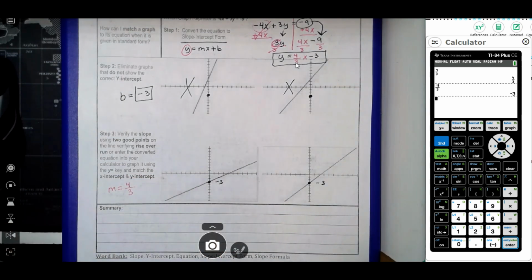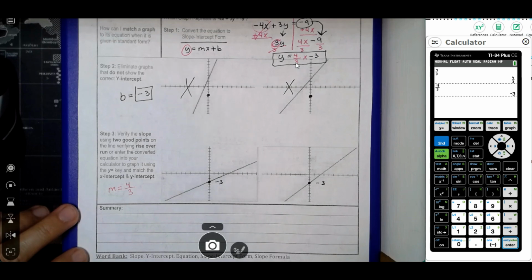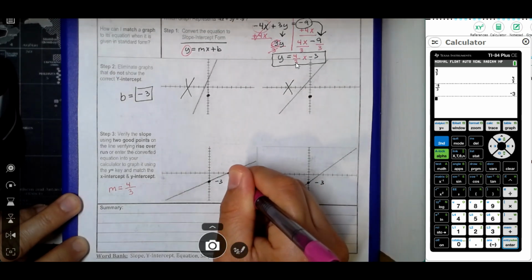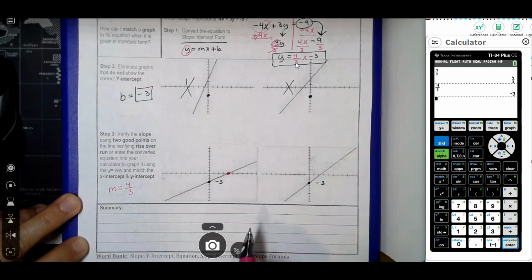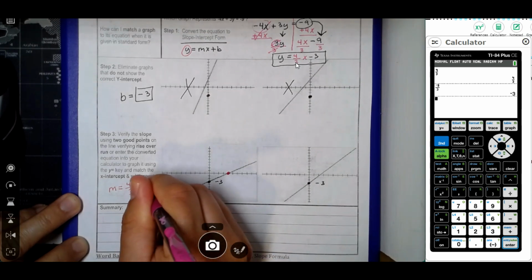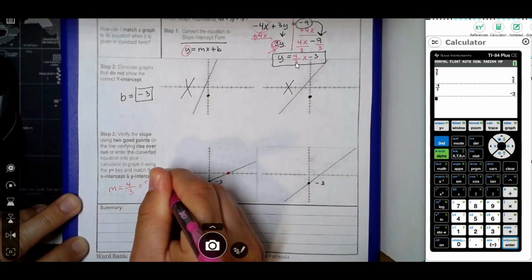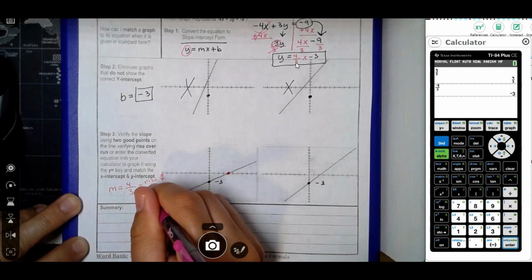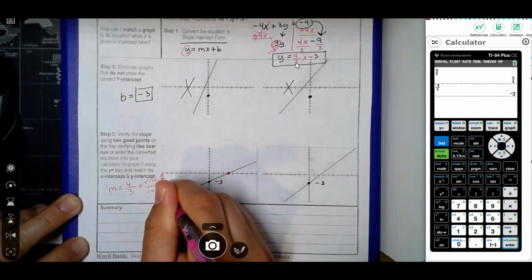So all we need is 2 good points to check the slope. We don't need a lot. This one right here will be easy to check because it looks like it does have an x-intercept of 4. And so what I'm going to do is count rise over run. When we're looking at this, the top number is our rise. It's how far we go up or down. And the bottom number, the denominator, is our run. And it's how far we go left or right.